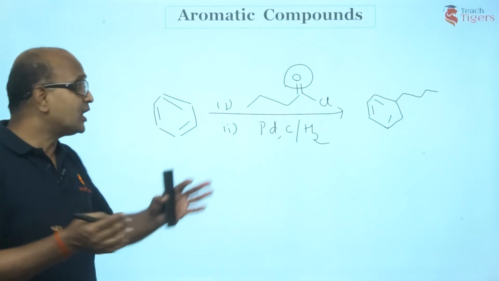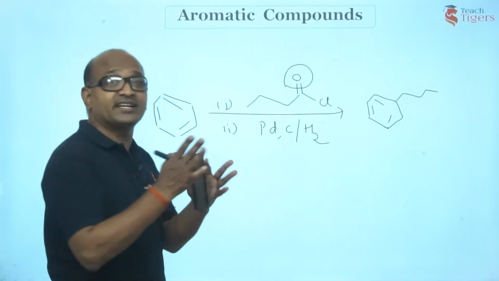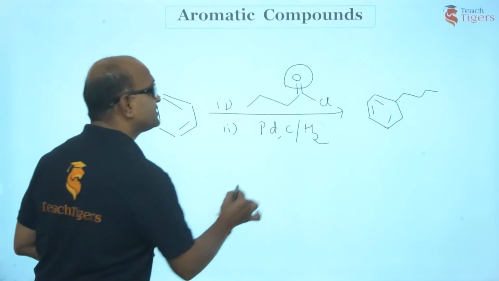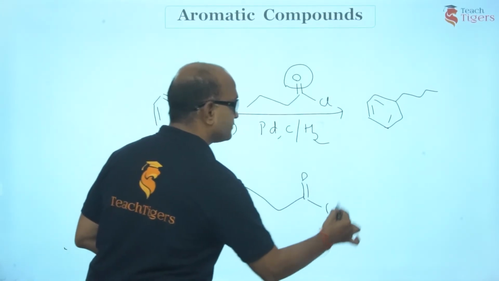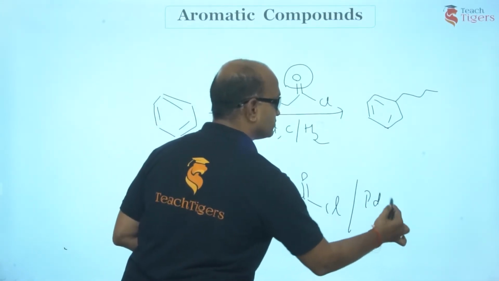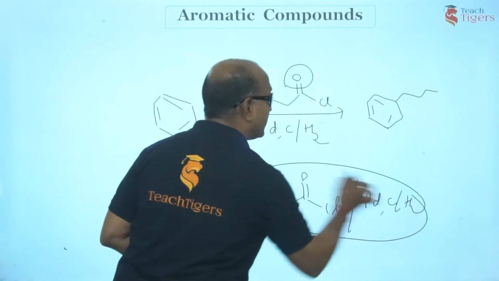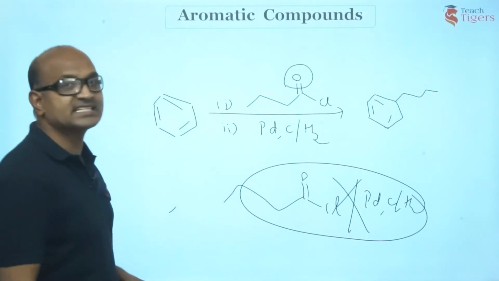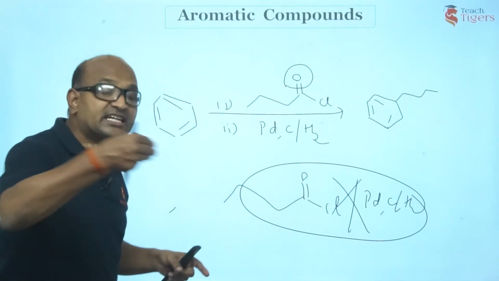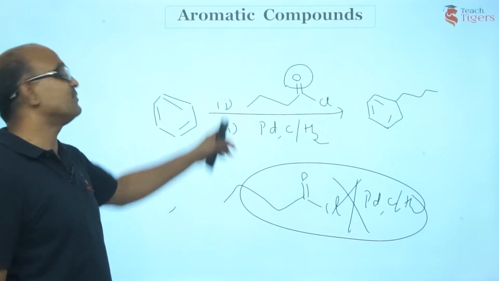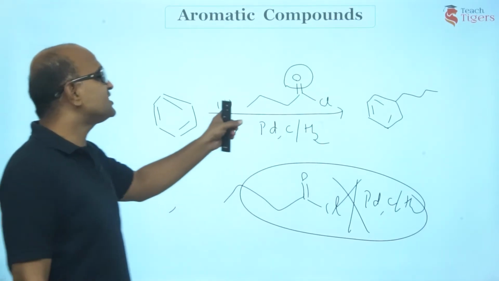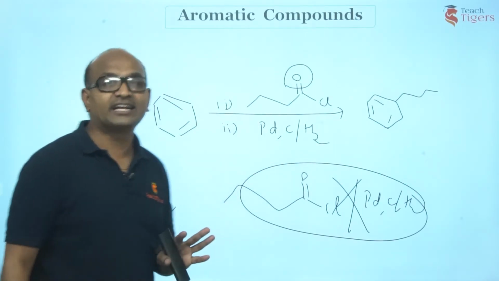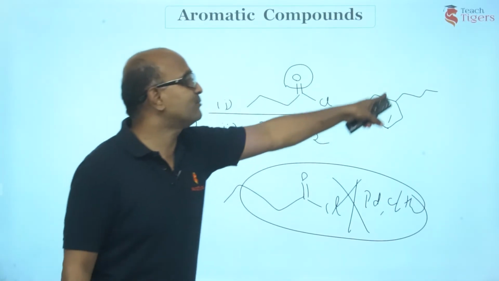So guys, we are not performing these reactions at once. Suppose you are performing both the reactions together, then you could represent it like this in organic chemistry. But these are a series of reactions. First this and next this. This is how we show a series of reactions in organic chemistry. So first I have carried out acylation, then I have gone for reduction. So this is how I get the product.